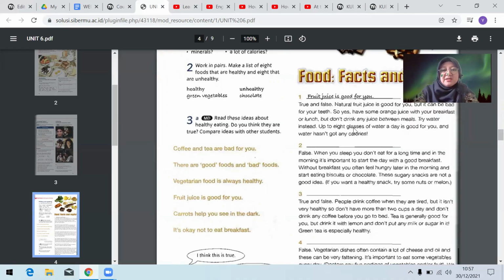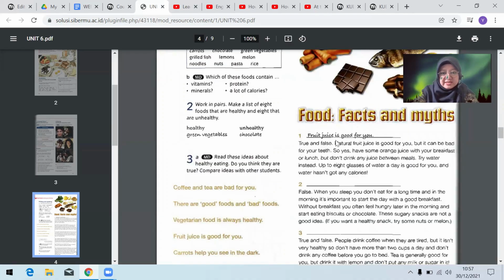For example, idea number 1. Fruit juice is good for you. True and false. Natural fruit juice is good for you, but it can be bad for your teeth. So yes, have some orange juice with your breakfast or lunch, but don't drink any juice between meals. Try water instead.